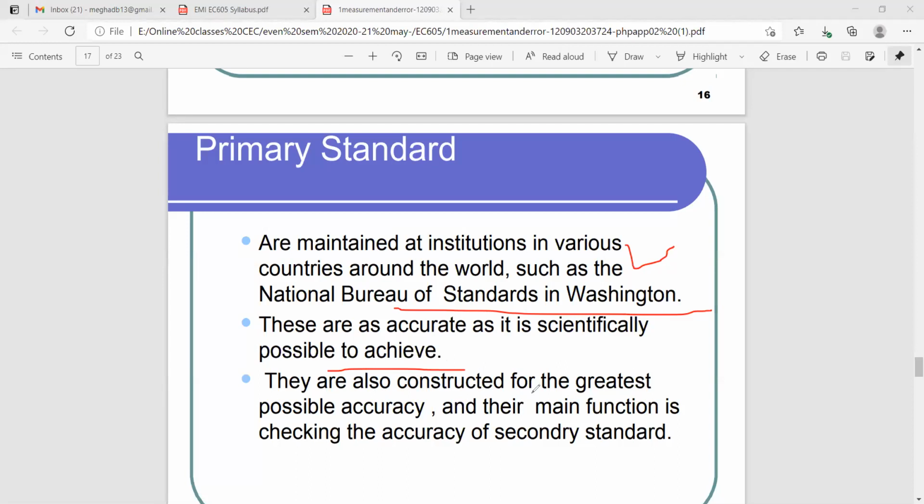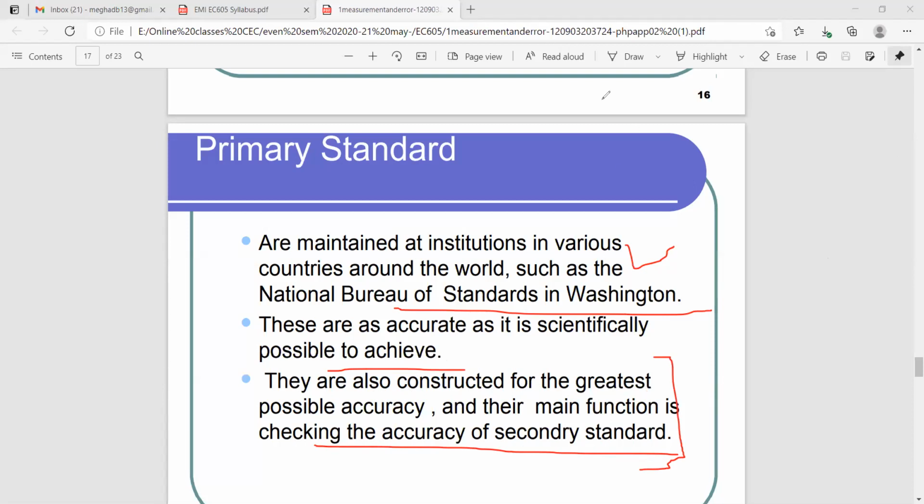They are constructed for the greatest possible accuracy, and their main function is checking the accuracy of secondary standards. So this is also important: the international standard is compared with the primary standard, and the primary standard is again compared with the secondary standard. This is the way it proceeds. Everything is used to measure the accuracy.